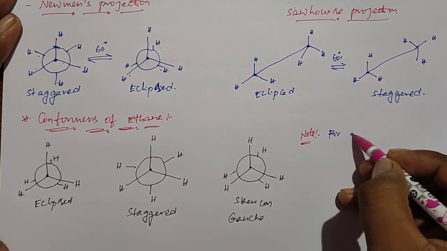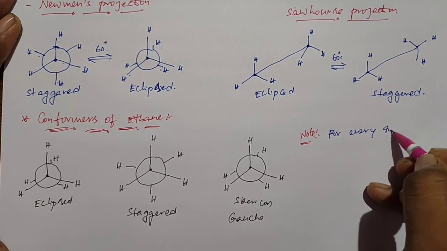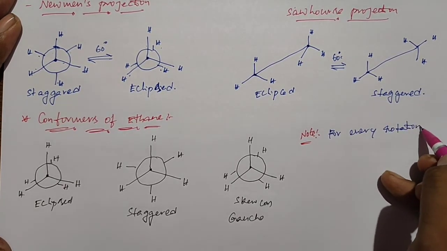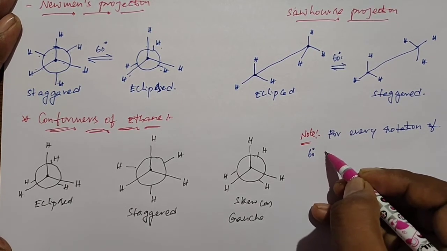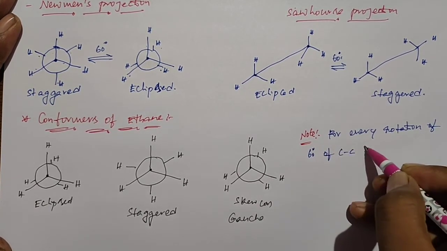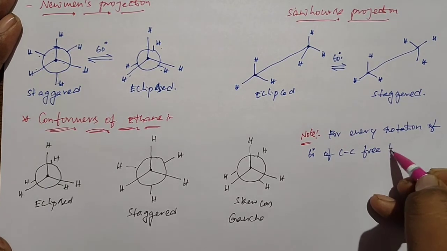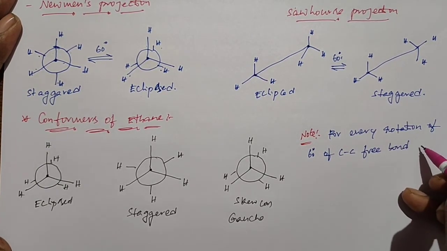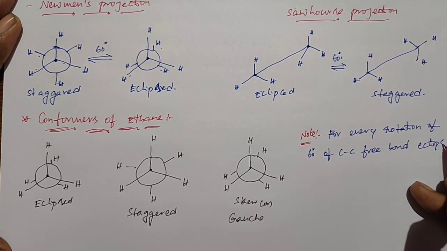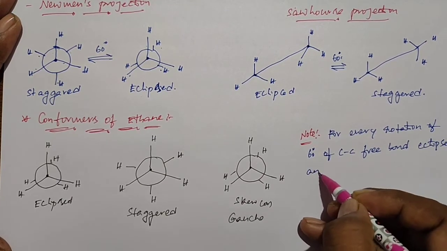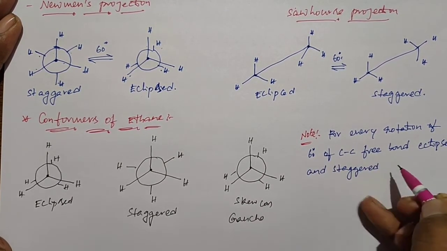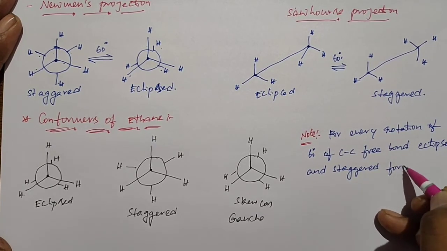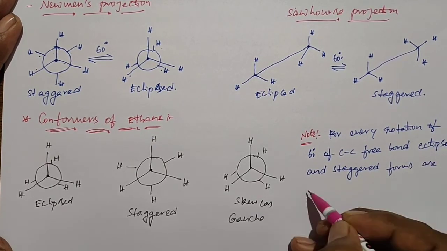So note: for every rotation of 60 degrees of the carbon-carbon free bond, eclipsed and staggered forms are interconverted.